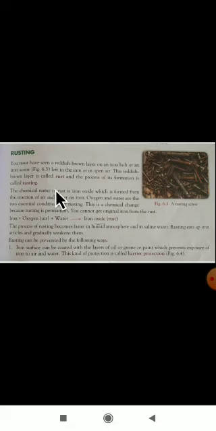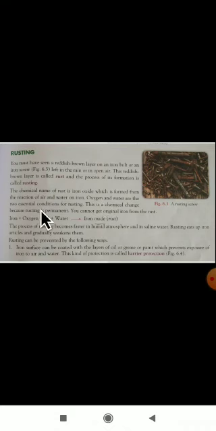Next, one more important term is the chemical name of rust. The chemical name of rust is iron oxide. What is the chemical name of rust? Iron oxide, which is formed from a reaction of air and water on iron. Oxygen and water are the two essential conditions for rusting.